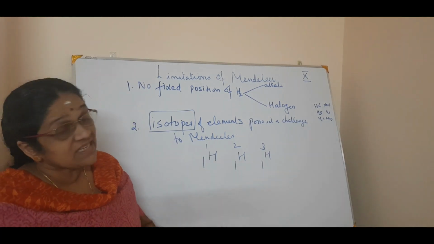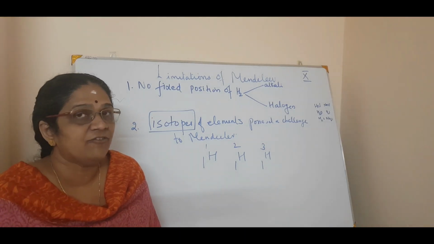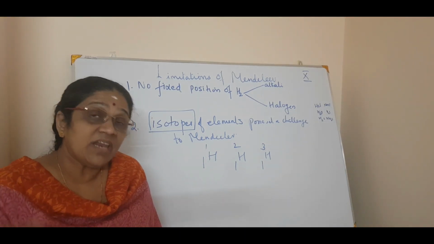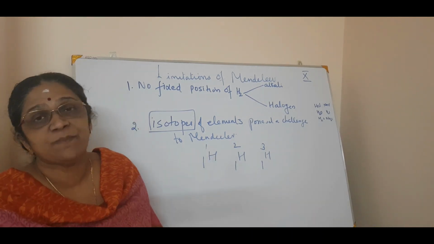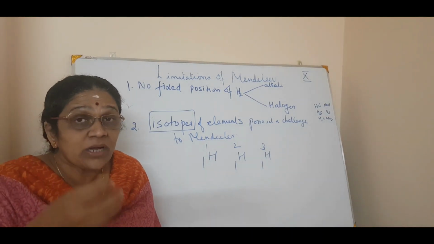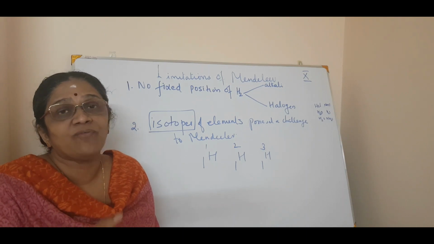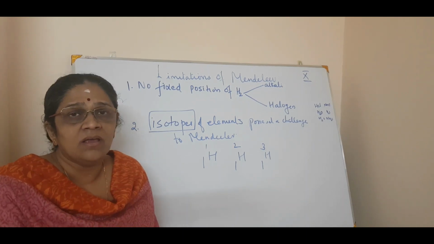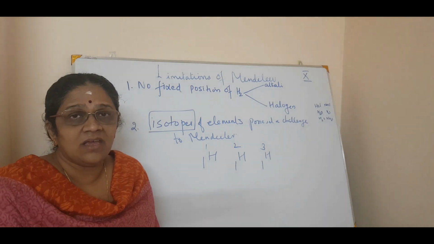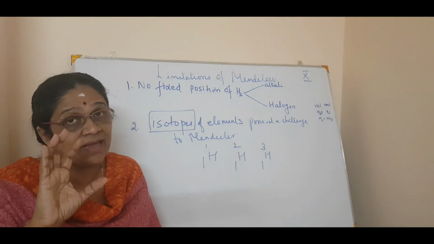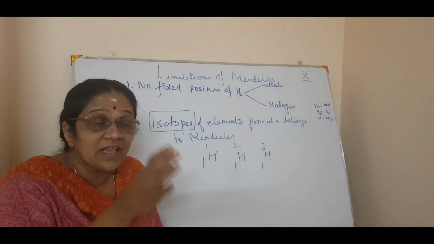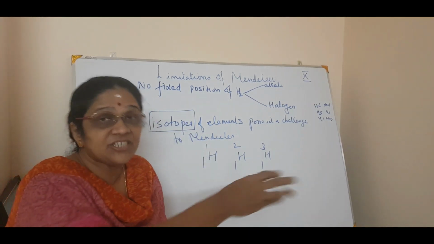But isotopes were discovered very late, after Mendeleev's periodic table. Still, when isotopes came, that was a challenge for Mendeleev's periodic table, because he could not accommodate the isotopes of hydrogen, chlorine or nitrogen in that periodic table, because he was okay with only one element. According to the increase in atomic mass, he arranged the elements.